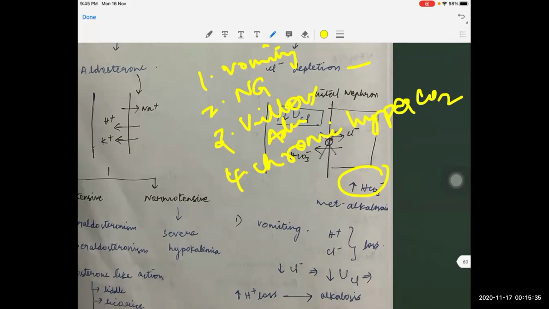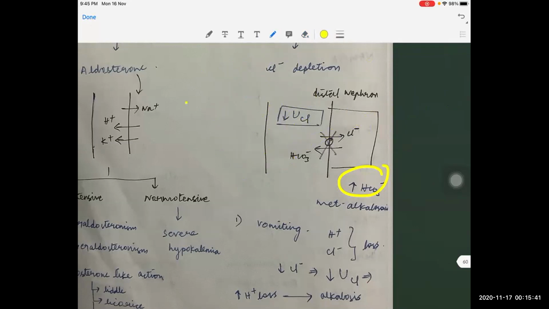In vomiting, it's very easy. We all know that in vomiting there will be loss of HCl, that is acid from the stomach. So there is a loss of chloride ions, and at the same time a loss of H plus ions, which will contribute to metabolic alkalosis. In vomiting, as I said earlier, the primary mechanism is chloride depletion. Because of this loss of chloride ions, the urinary chloride is low, the transporter will not work, and there will be metabolic alkalosis. The second mechanism is that whenever there is much loss of chloride, there will be volume contraction.